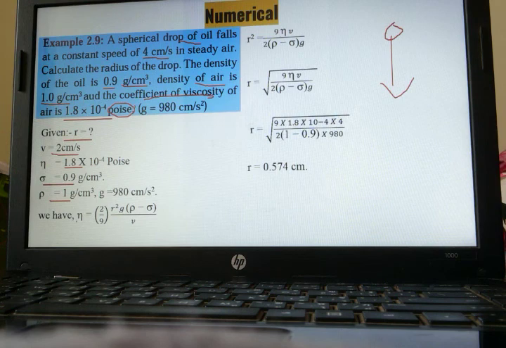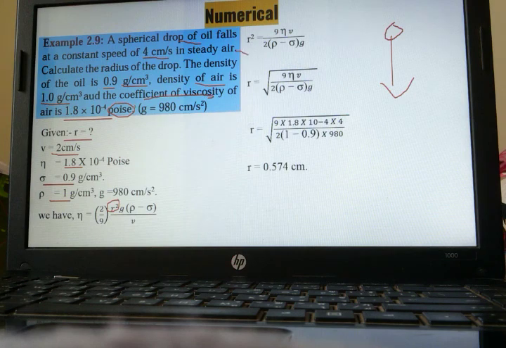Okay. So the coefficient of viscosity formula is n is equal to 2 upon 9 r square g, rho minus rho upon v. We have to find out r square. So what we'll be taking? We'll be taking this over here, as well as 9 will also go to this side. So we will be left with r square is equal to 9 eta v upon 2 (rho minus this) g. We have to find out r.